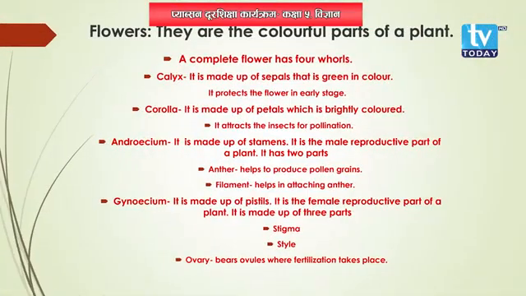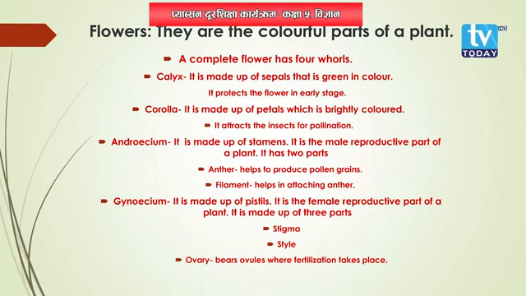Androecium helps to produce male gametes that take part in reproduction, whereas gynoecium has ovary, and ovary bears many ovules. Alright. Ovary bears many ovules that help in fertilization. When the male and female gametes fuse with each other, then reproduction, that is fertilization, takes place.